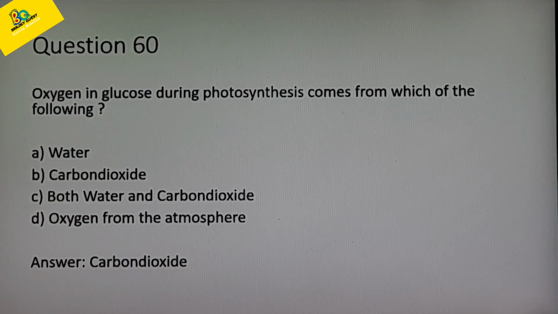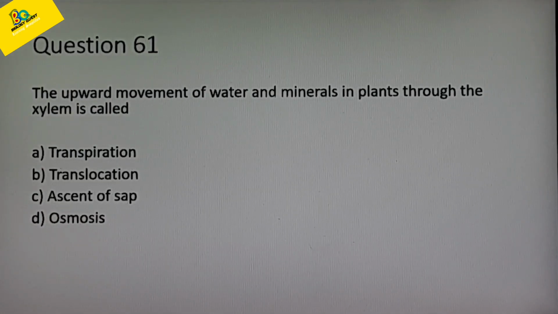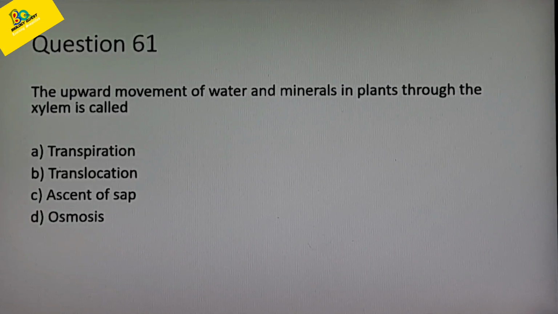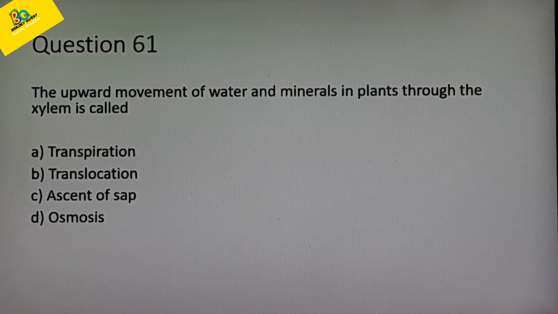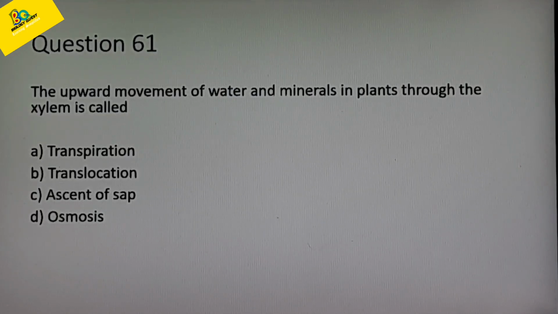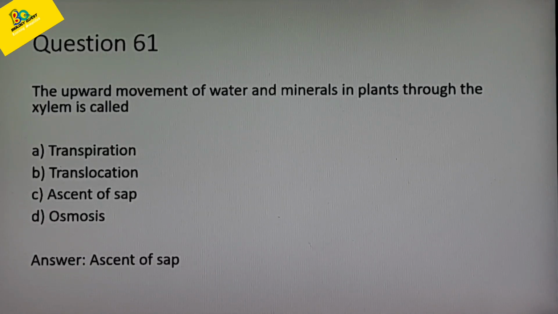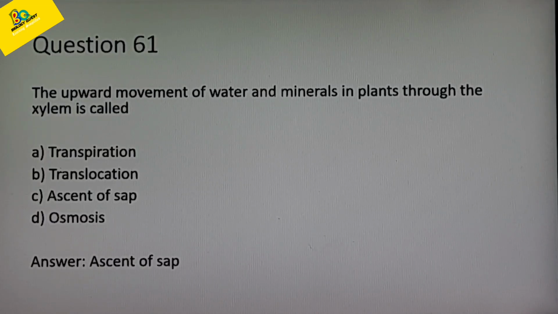Carbon dioxide. Next question. The upward movement of water and minerals in plants through the xylem is called. Options are A, transpiration; B, translocation; C, ascent of sap; and D, osmosis. The correct answer is option C, ascent of sap. What is translocation? Translocation is the movement of food materials through the phloem. Movement of water and minerals through the xylem is called ascent of sap.